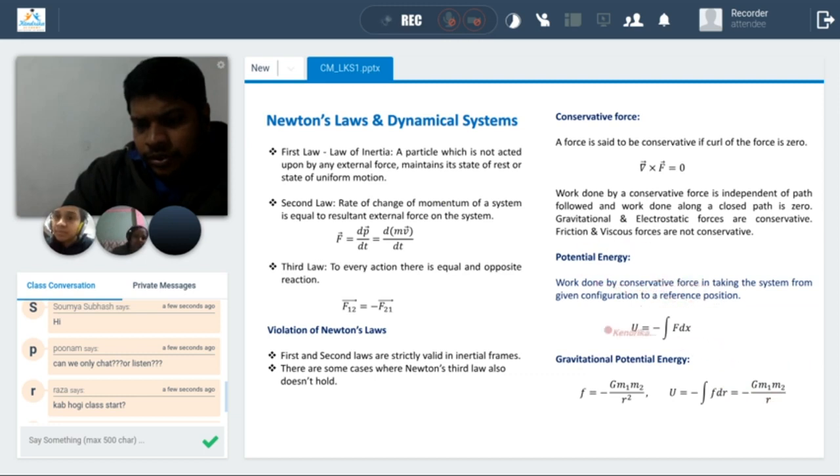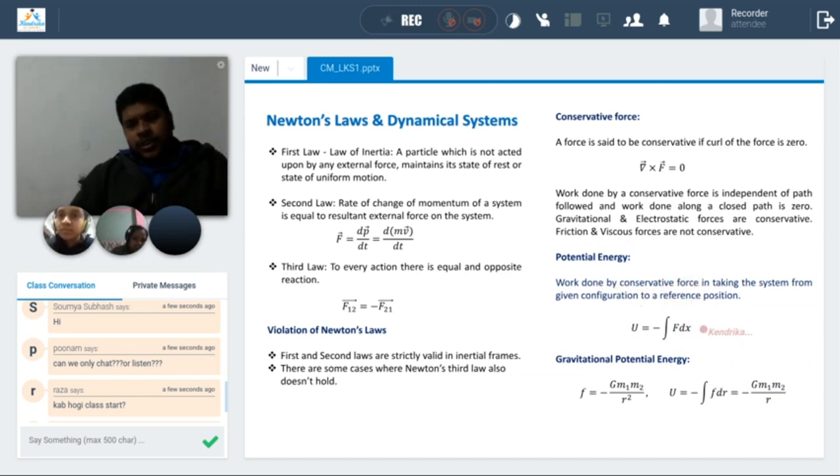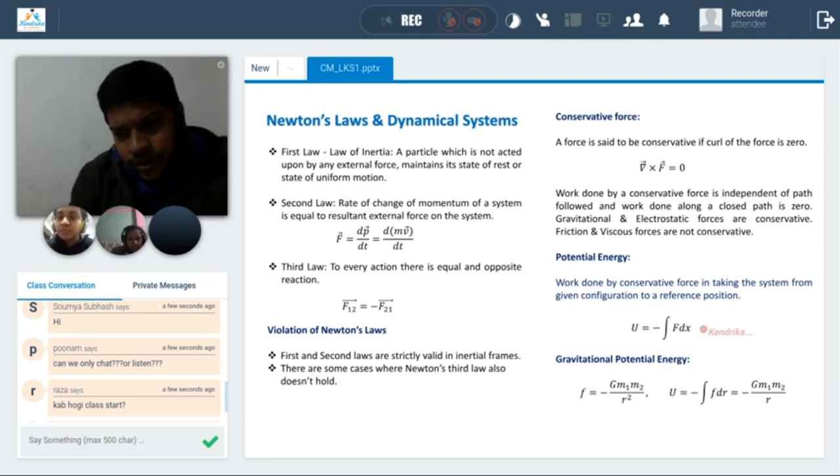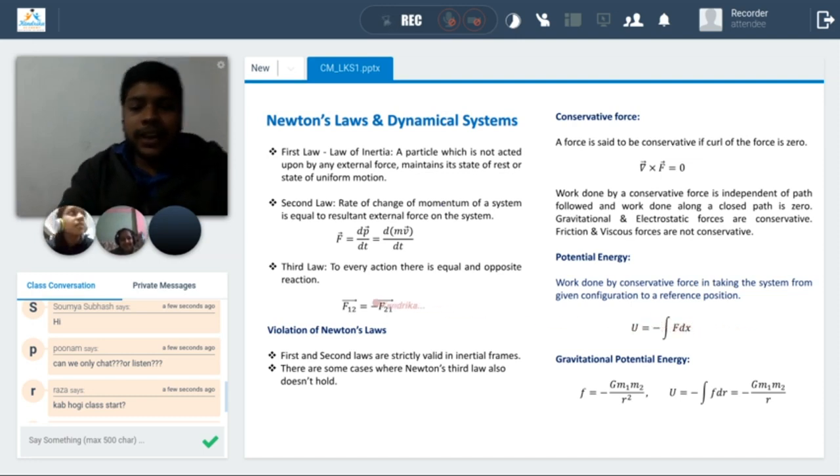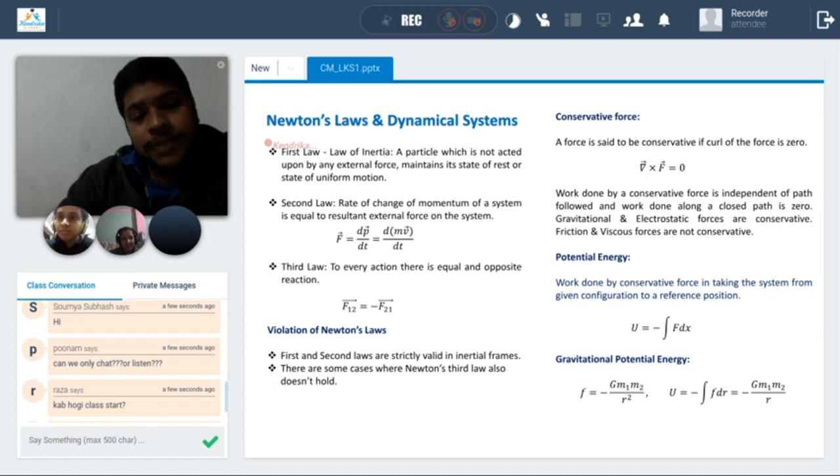In this formula, if there are two masses, G m1 m2 divided by R, it's energy. But if it is regarding a single mass particle, either m1 or m2, it is potential. If you see the electromagnetic case, potential is defined as U is equal to 1/4 pi epsilon naught Q by R.